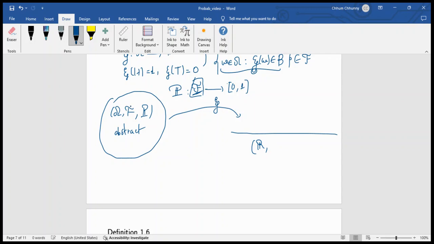Instead of working on any sigma algebra, in this case we work on the Borel sigma algebra, the Borel sets of ℝ^n, and the new measure we denote by P_X. So the role of the random variable is to map from the abstract probability space to the new probability space, whose domain is the real numbers.